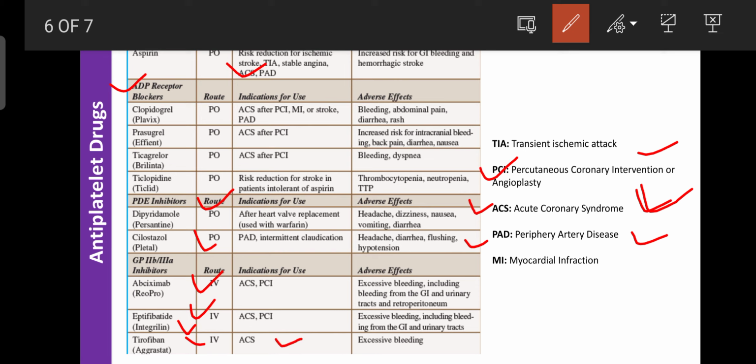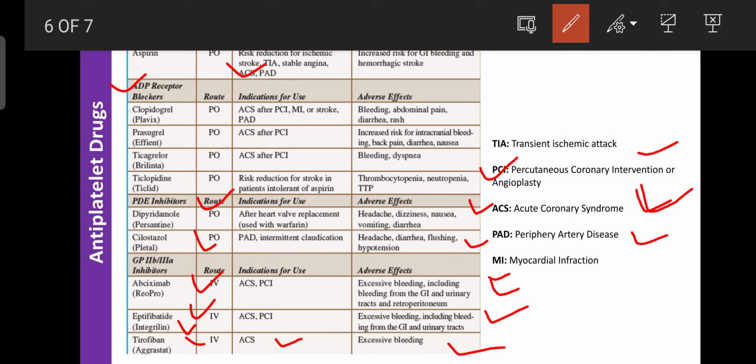Regarding side effects, these cause bleeding, including bleeding from the GIT, the urinary tract, and retroperitoneum, as well as excessive bleeding. These drugs are mainly used in treatment of heart attack as well as stroke. These are the main uses of the antiplatelet drugs.